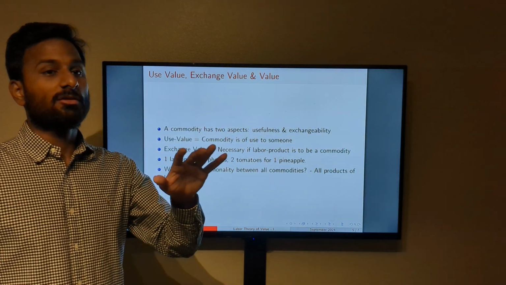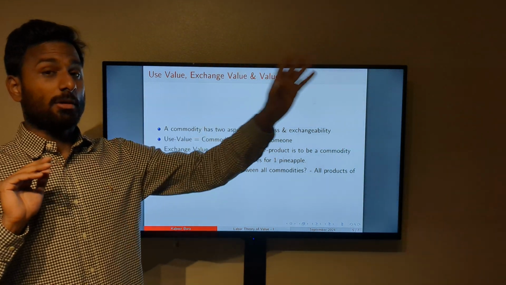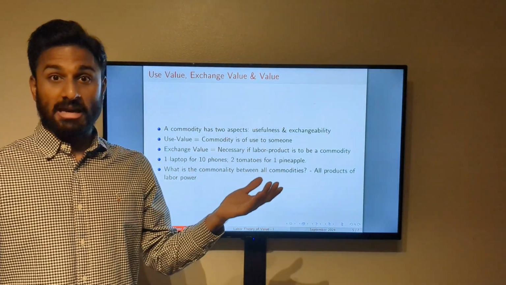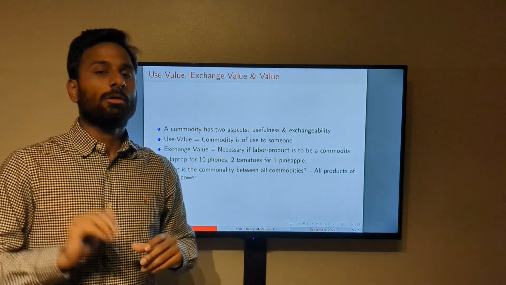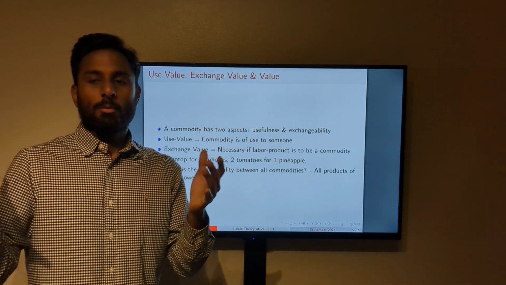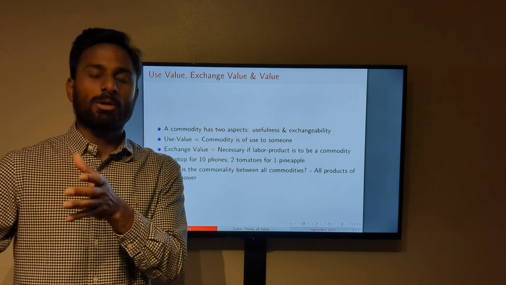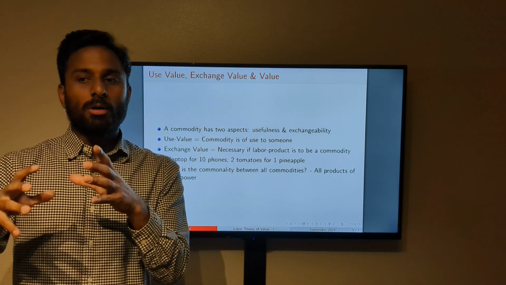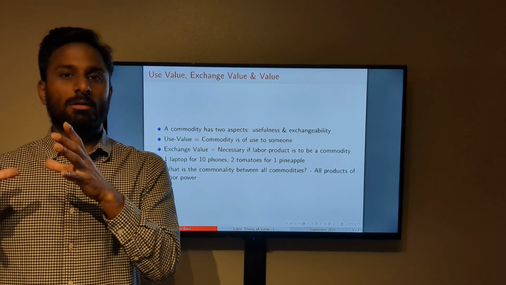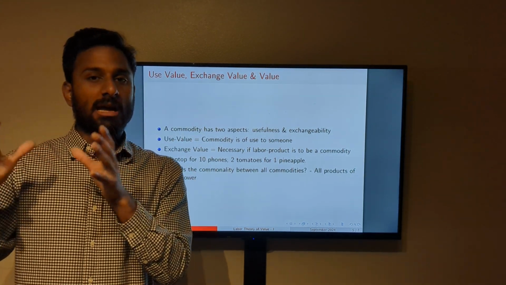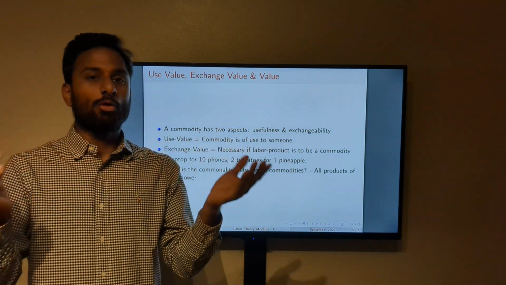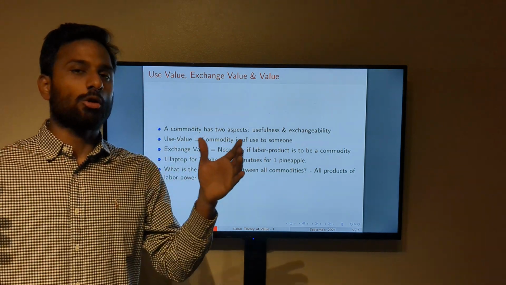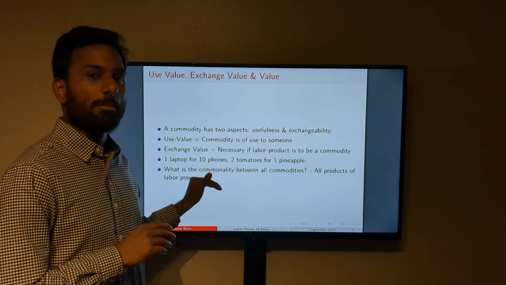Before we start getting confused with, well, what if production is totally automated? What if production is totally automated, and there's no labor there? Here also there's this complication of what the automated machine or that instrument or that device is. This is a more evolved, more complicated discussion, which we'll look at later. But let's assume a world where we don't have any automation. And if we're talking about a world with no automation, then there has to be labor power, right?